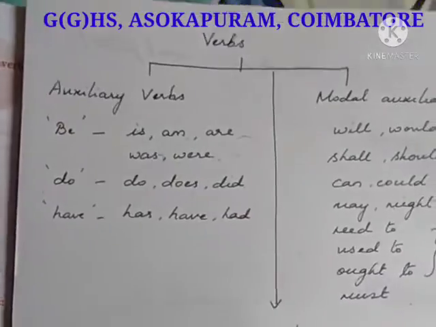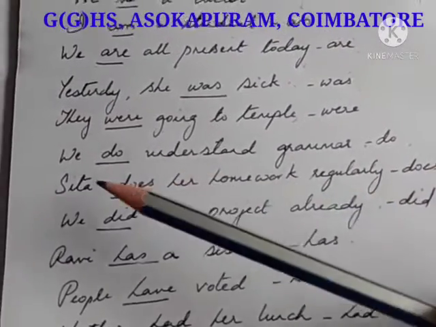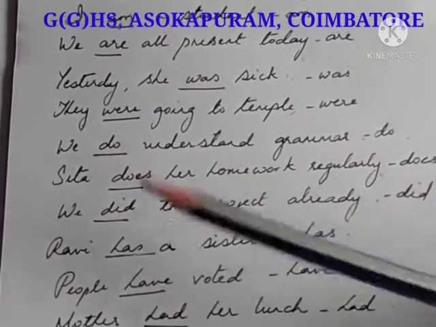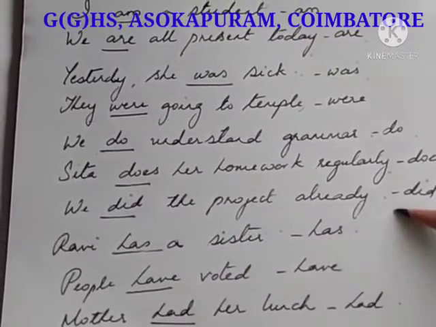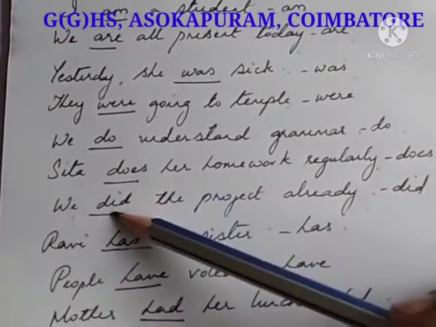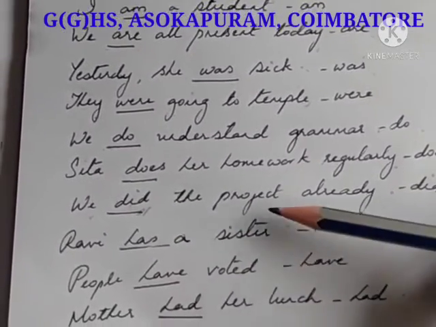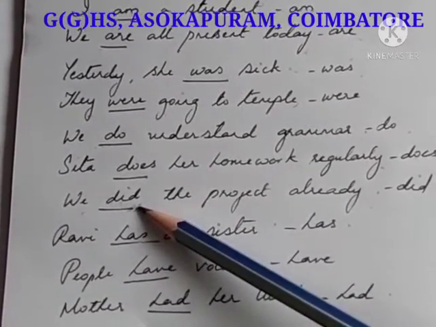And what is do? We do understand grammar. Okay, this is present tense, but the subject is plural. Sita does her homework regularly, present tense, but the subject is singular. We did the project already, past tense, but the subject is plural. Did can come for singular also. I did the project already is also correct. So both singular and plural can take did, but this comes in the past tense.